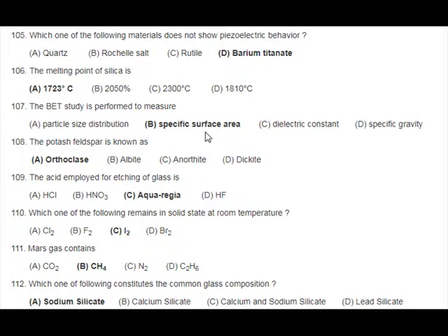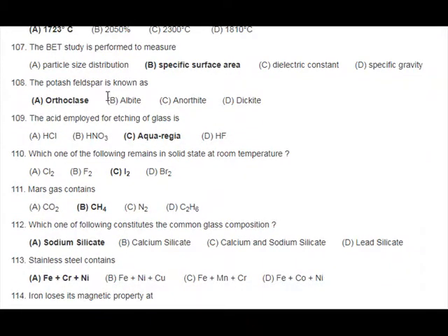108. The potash feldspar is known as A. orthoclase, B. albite, C. anorthite, D. dickite. 109. The acid employed for etching of glass is A. HCl, B. HNO3, C. aqua regia, D. HF. 110. Which one of the following remains in solid state at room temperature? A. Cl2, B. F2, C. Cl2, D. Br2.